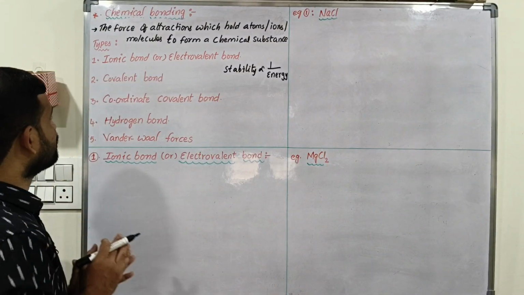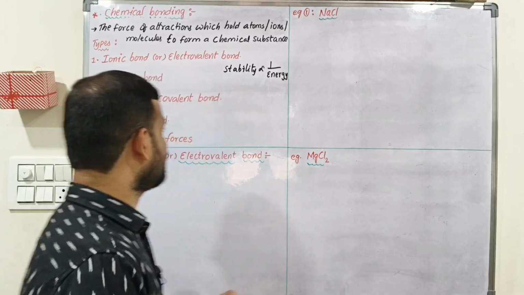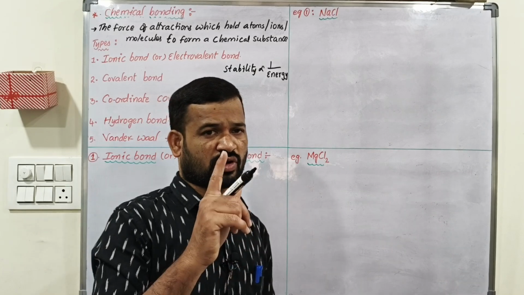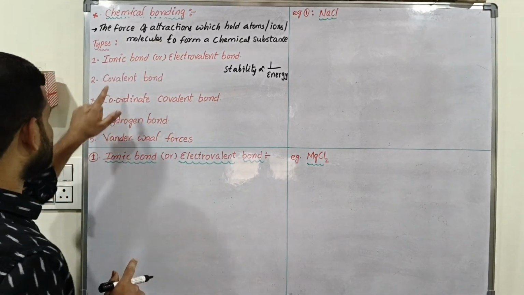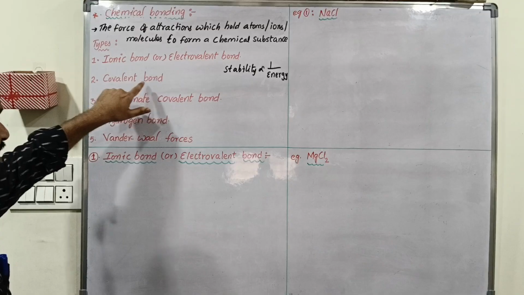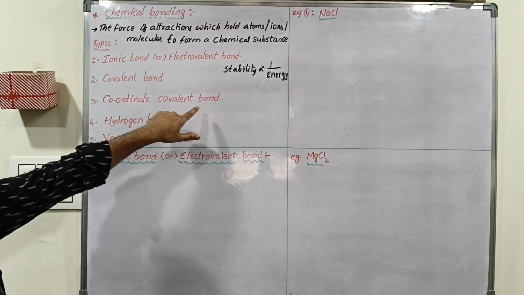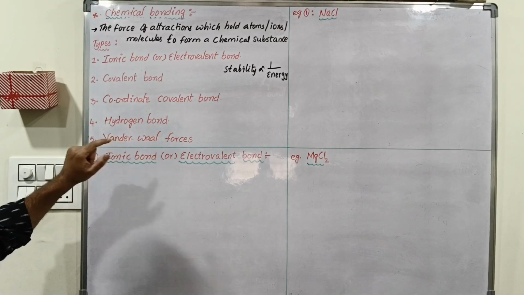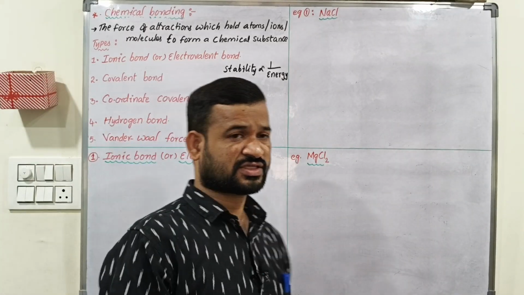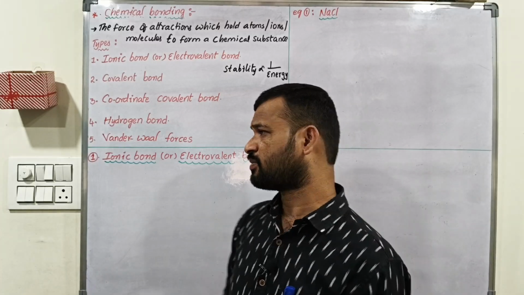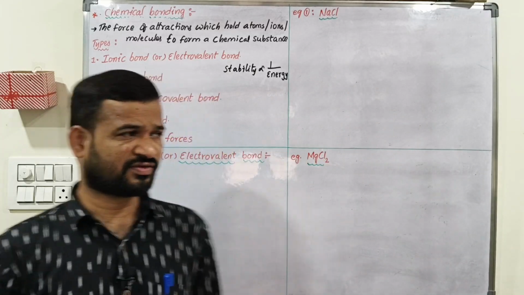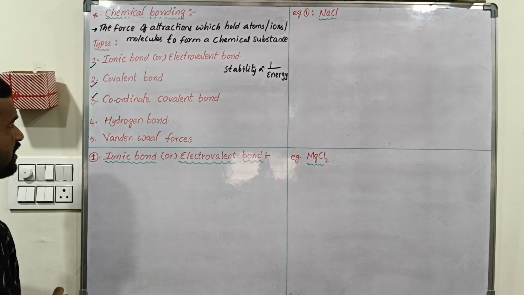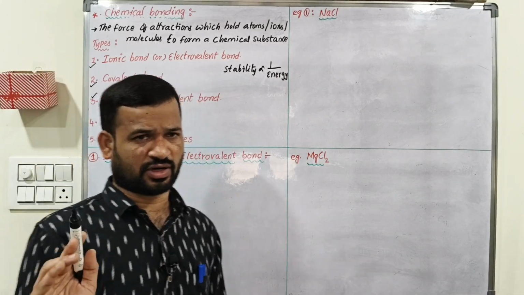So how many types of chemical bonds are there? First one is ionic bond or electrovalent bond, and it is also called polar bond. Second one is covalent bond. Third one is coordinate covalent bond, also called dative bond. Fourth one is hydrogen bond, fifth one is van der Waals forces, and sixth one is metallic bond. But in this lesson in the SSC part, we will discuss only the first three: ionic bond, covalent bond, and coordinate covalent bond.